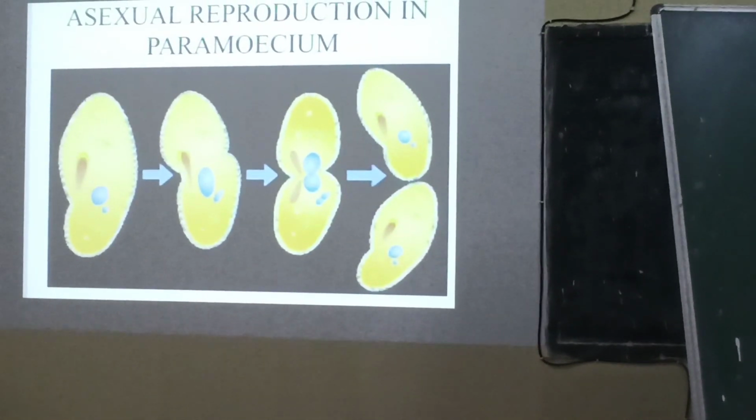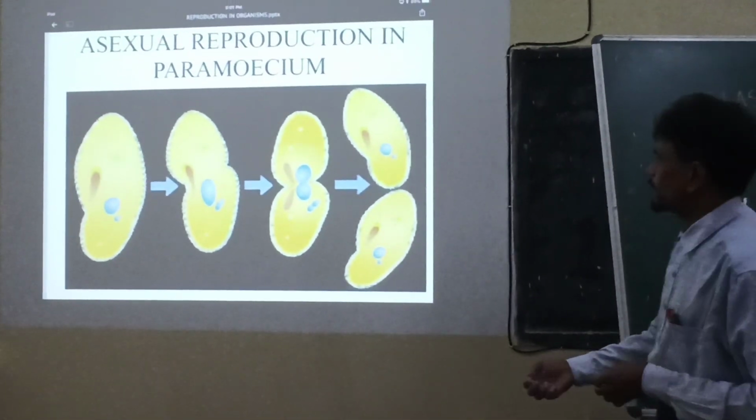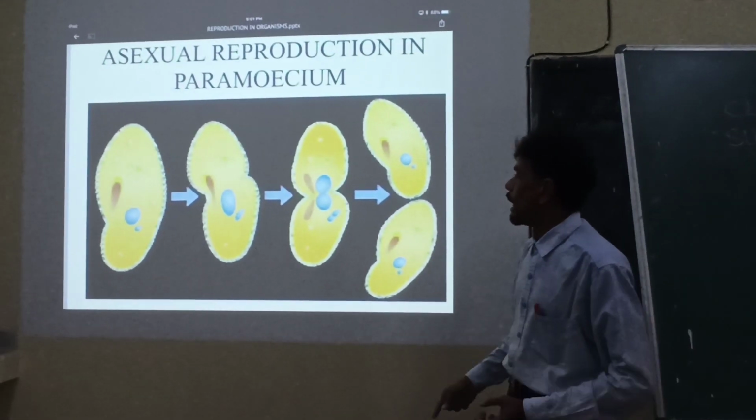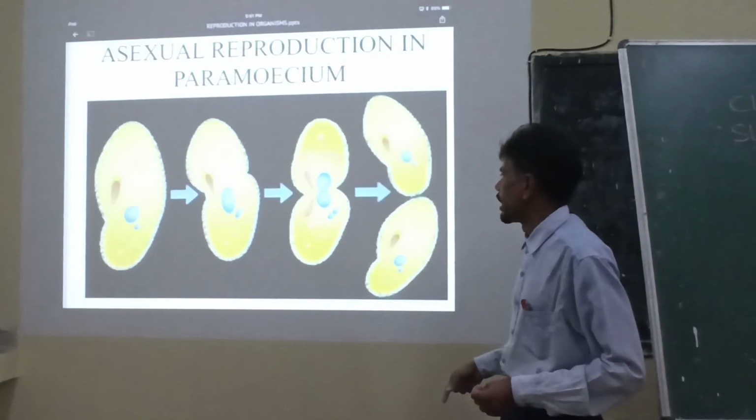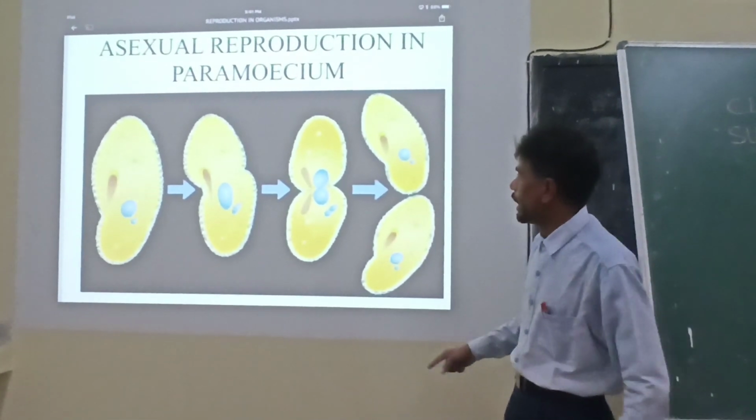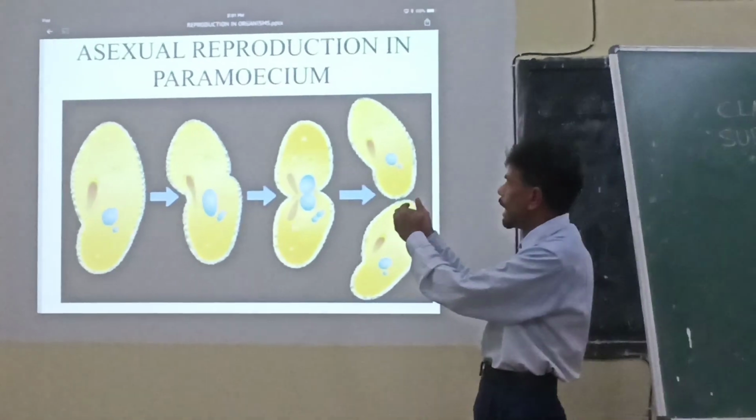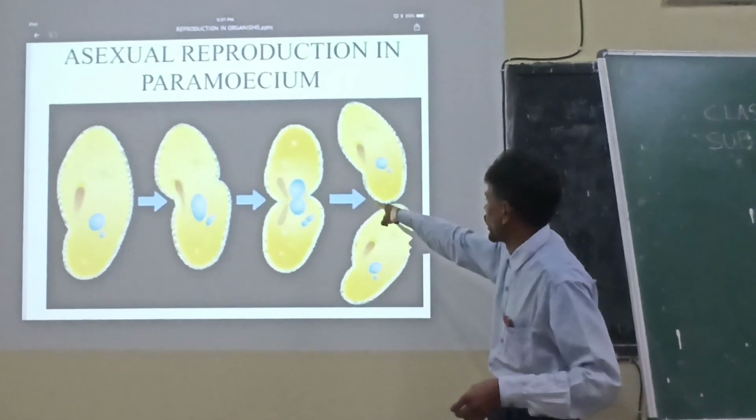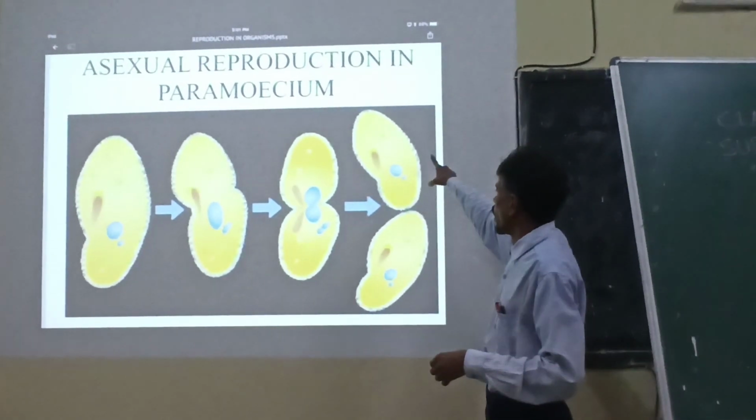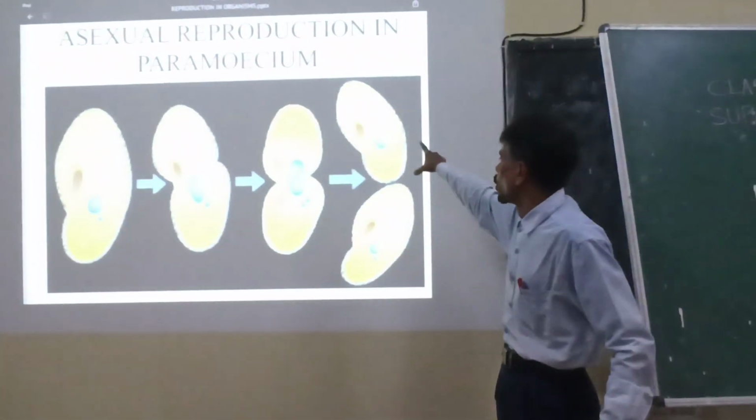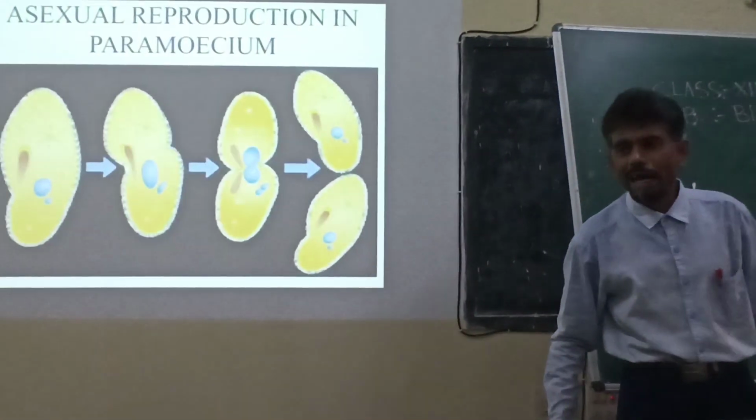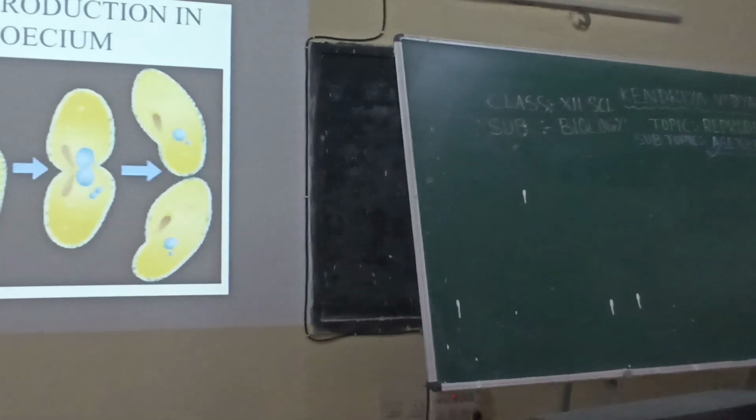You see here asexual reproduction taking place in case of paramecium. Paramecium, otherwise called slipper animalcule, appears slipper-like and ciliated, the whole body is covered with cilia. While paramecium undergoes asexual reproduction, again just like amoeba, a constriction develops. This constriction further progresses and ultimately touches the midpoint, and the whole parent body of paramecium gets divided into two daughter paramecia. Both are cases of asexual reproduction called binary fission.